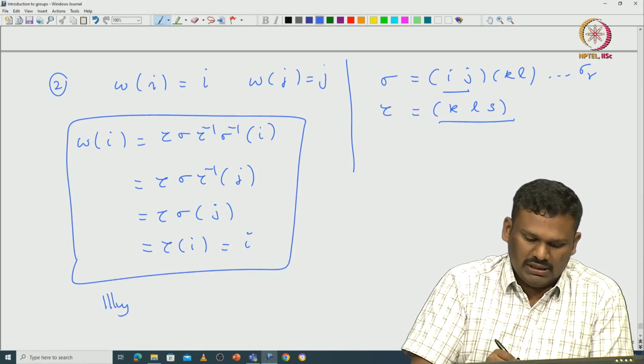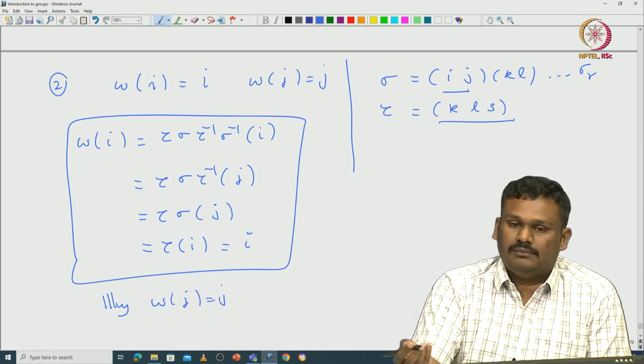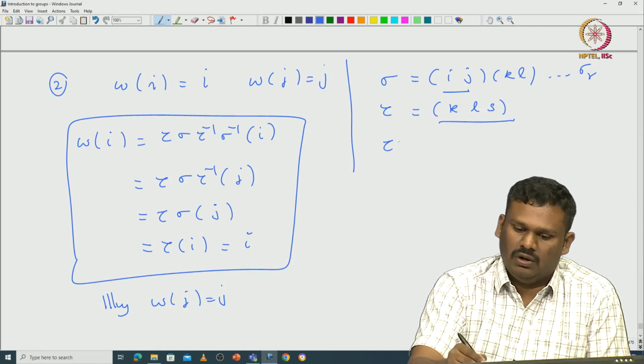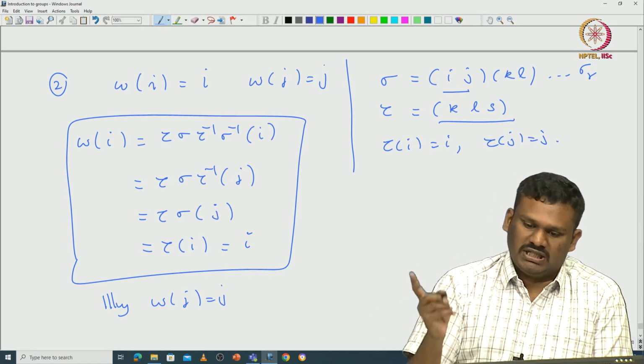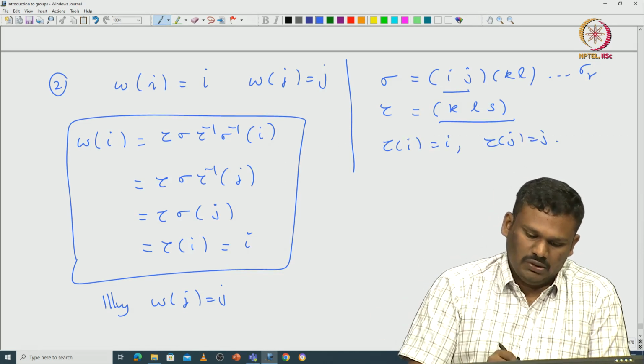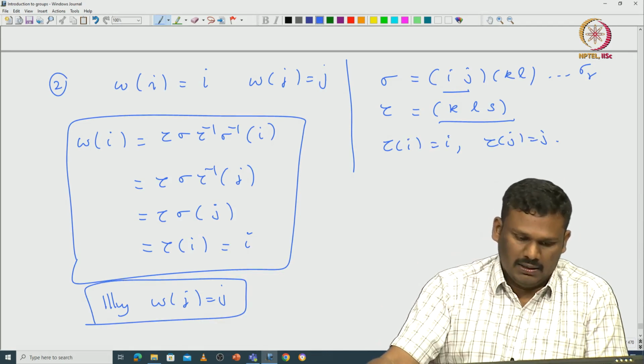Similarly, you can see that omega of j is equal to j as tau fixes j and i both. Okay. Tau of i is i, tau of j is j. So, that is all you use, and sigma just switches i and j. So, because of that you can see that i and j are fixed by omega.